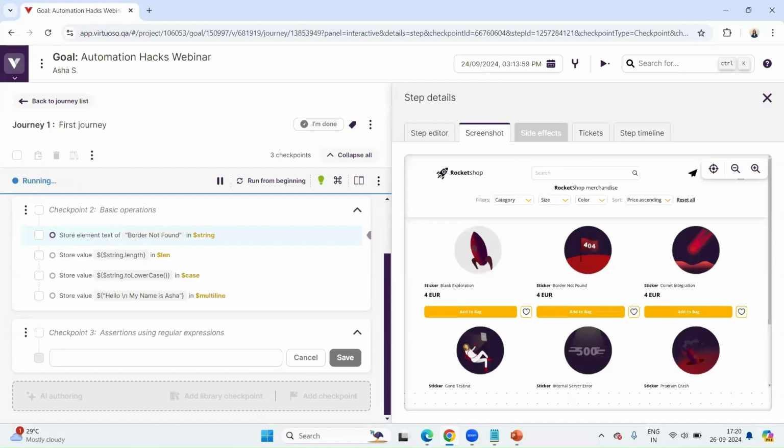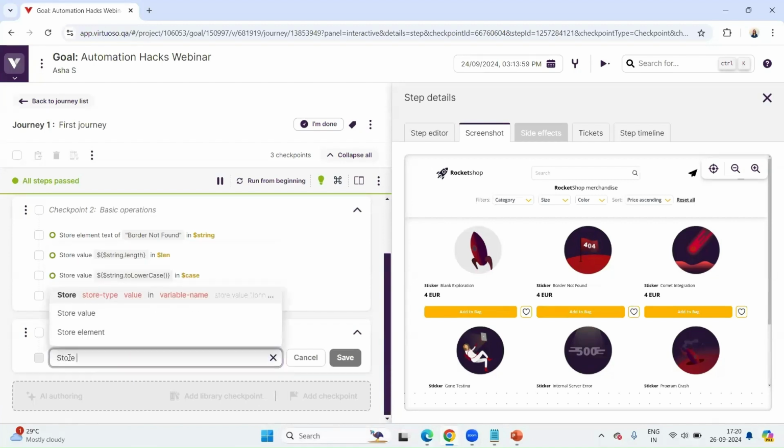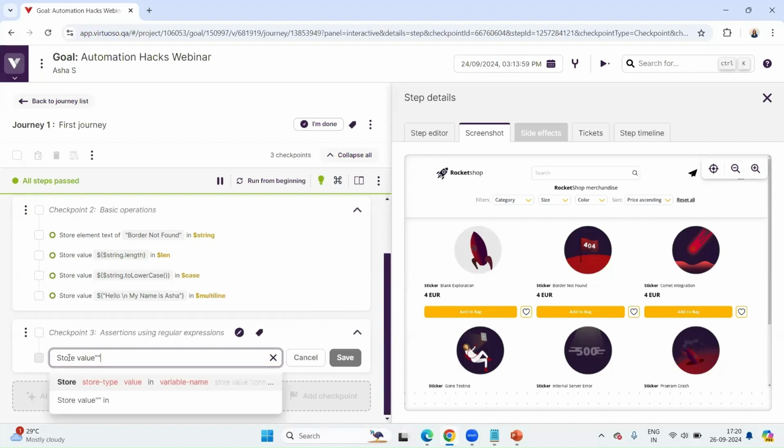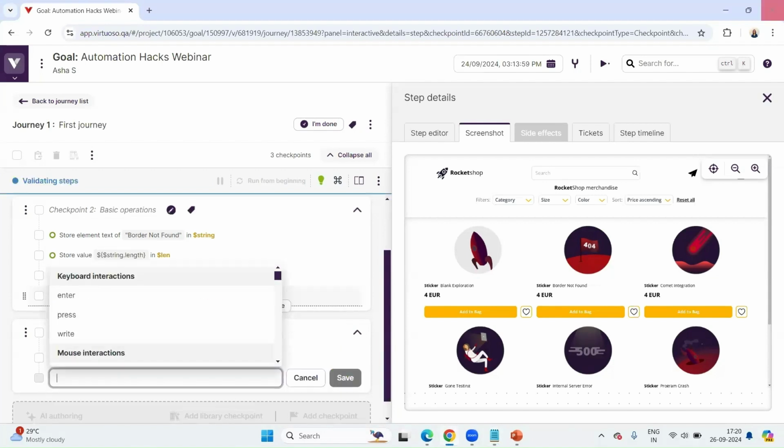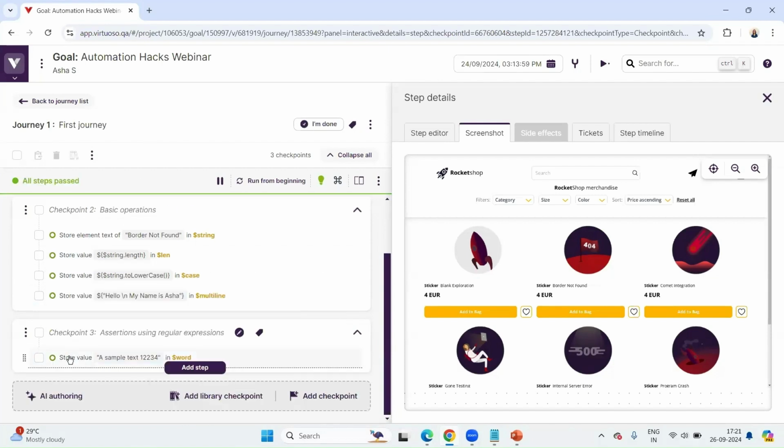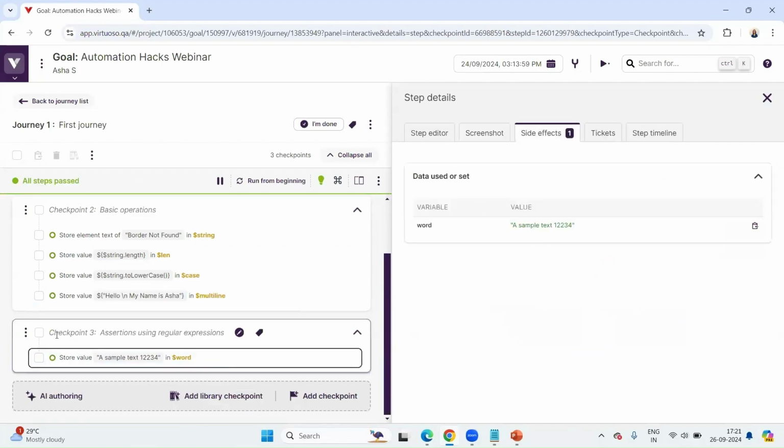So now what we're going to do is we're going to take a case where I will take a sample variable set of data in a string, and then I will check if that string has the format that I would need. Let's, for example, alphanumerical, right? What I'm going to do is I'm going to store value. What is the value I'm going to store? I will just place it in double quotes, let's take it as word. So let me just take a value that has sample text and then a couple of numbers, right? It has just stored in word.